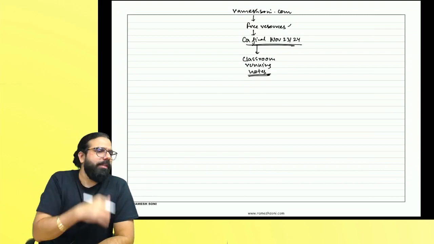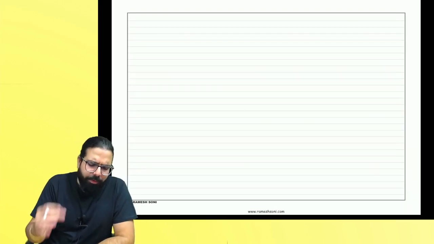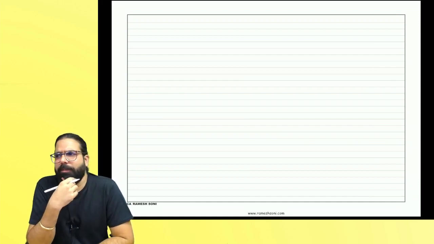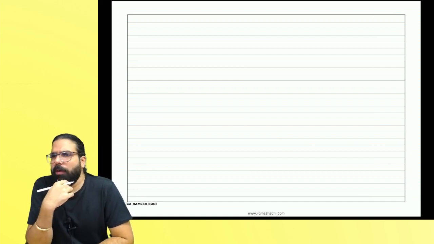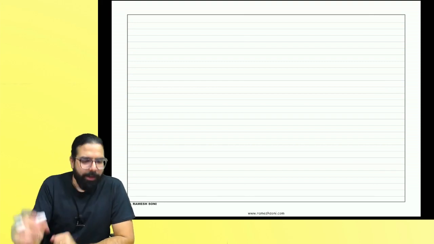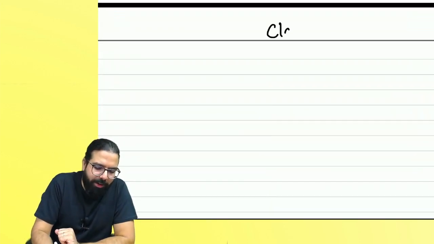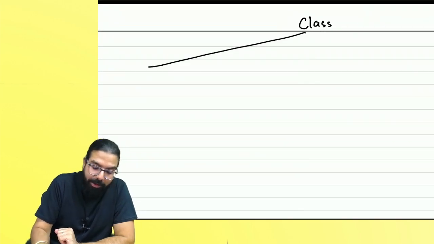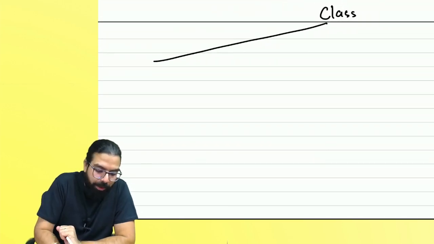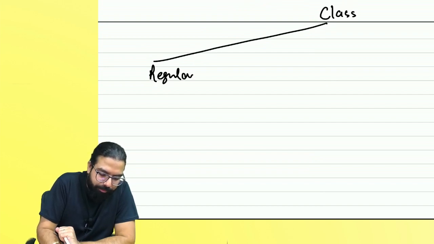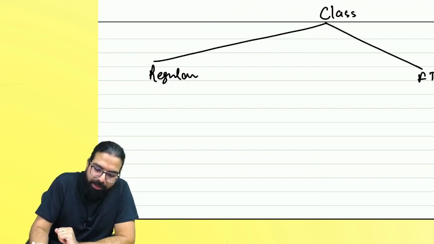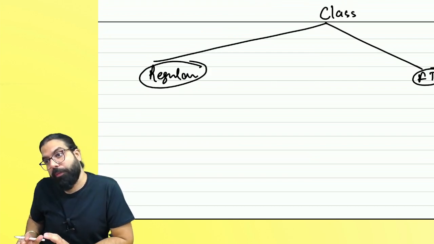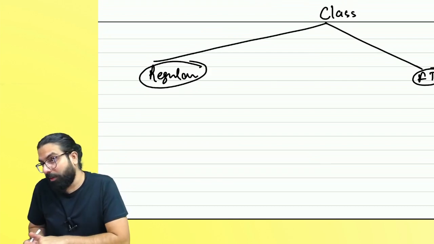Now, one last thing which I feel students have a thought about. I'll tell you. You guys have anyways come for the regular class, but one thought which students have a lot of time. The classes which I offer, Baba, it's not a promotion of the class, it's just a thought I'm telling you. One is the regular class. One is the fast track class. Sir, what is the difference between regular class and fast track class? What do you do in the regular class? What do you do in the fast track class?